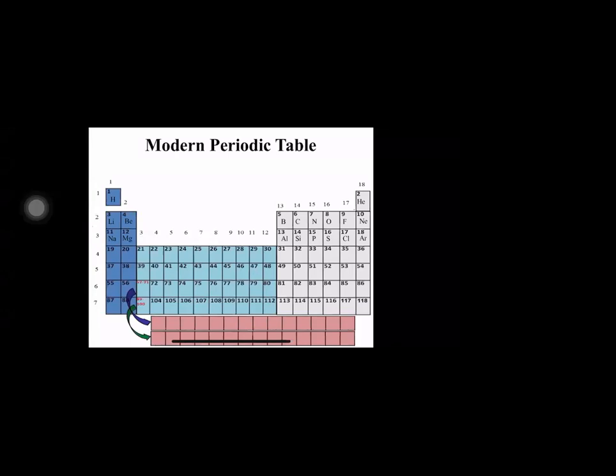So these are the first 18 elements in order, from atomic number 1 to atomic number 18.